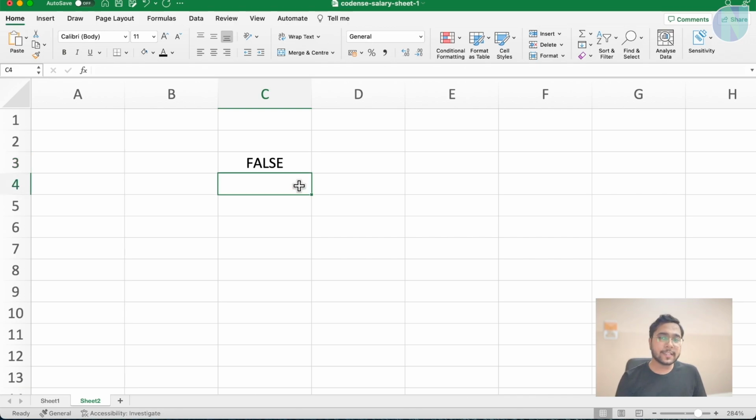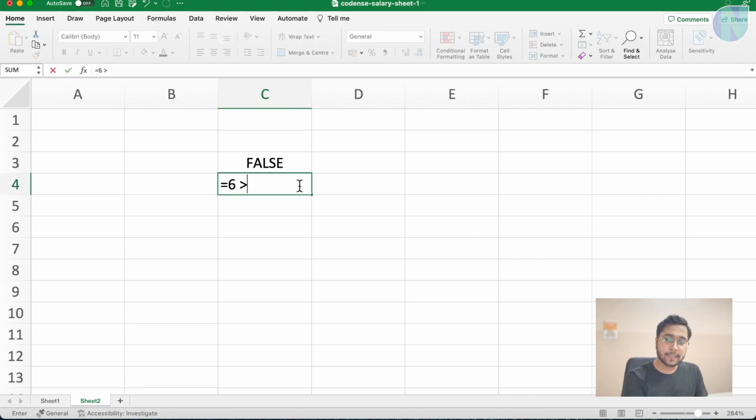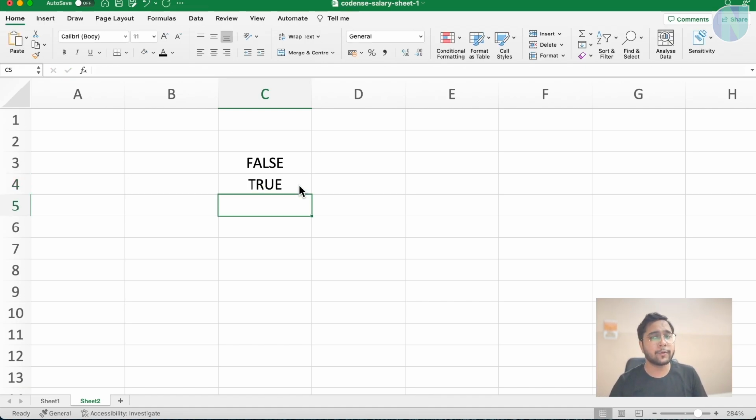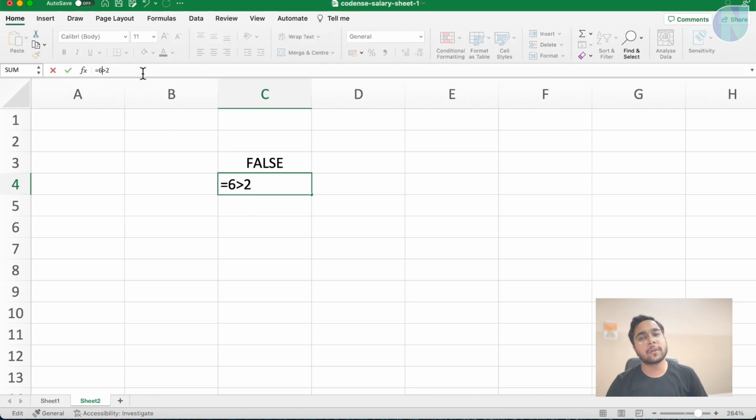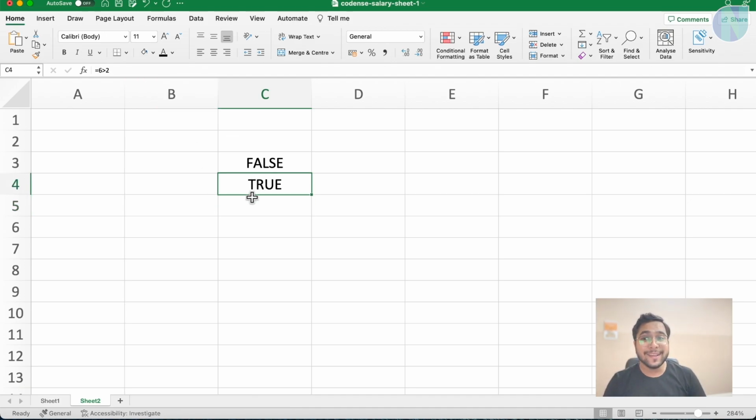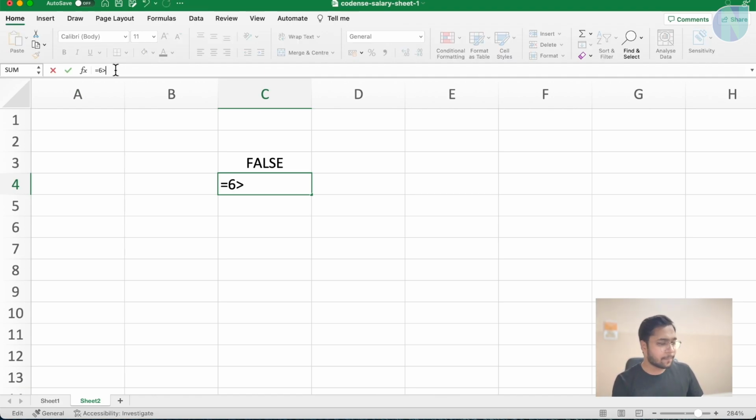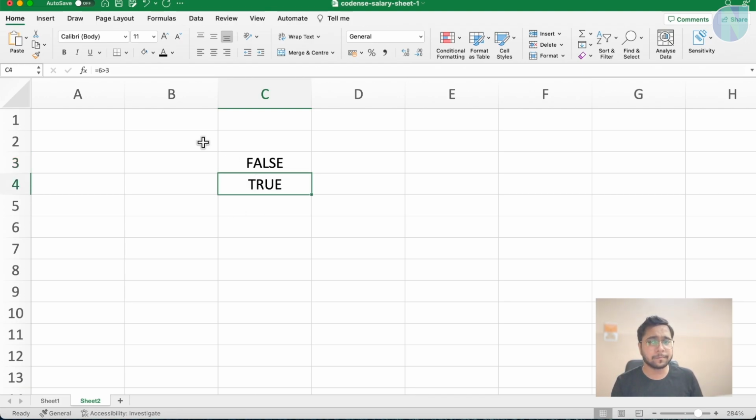Now let's write another expression, that is 6 is greater than 2. What do you think it will evaluate to? It will evaluate to true. While writing this expression, you can see I have put some space, but this space is not required. You can remove those spaces as well. One more thing, you can edit your formula directly by clicking on this and you can update it. Or you need to double click this cell to go to the formula mode. Else it will show you this value.